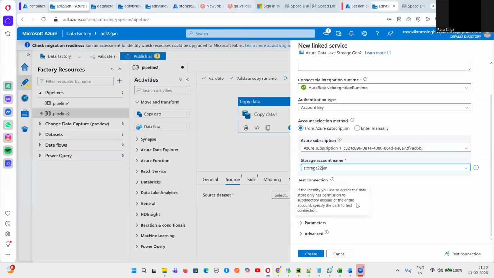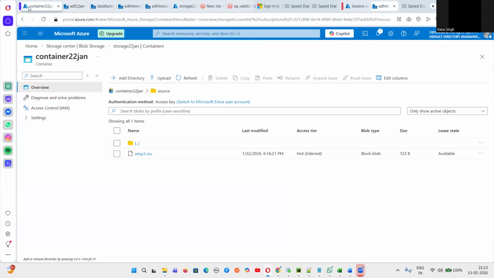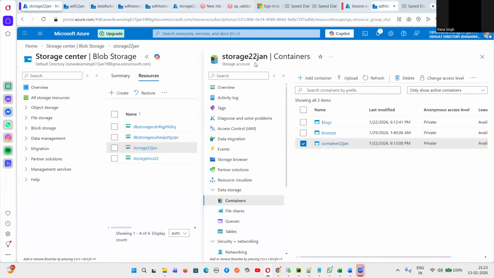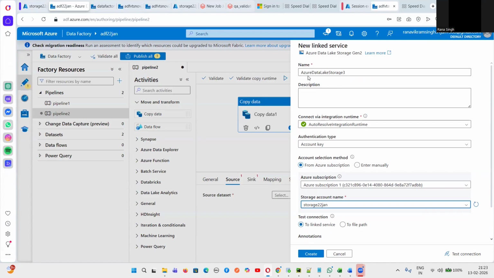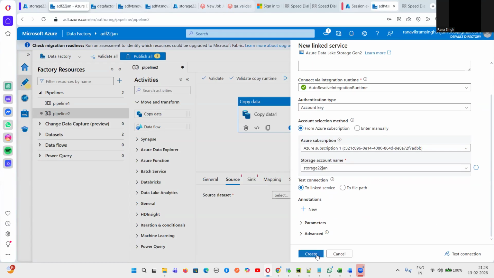So here, let me come back to linked services. I was creating this linked service. The storage account name was storage 22 Jan. If you remember, this is the name of the storage account, Storage 22nd Jan, and this is the container name, container 22nd Jan. That is what I have specified here. And then I'm clicking on create, and this is the linked service name. Remember the name, Azure Data Lake Storage 3. And then you just click on create.